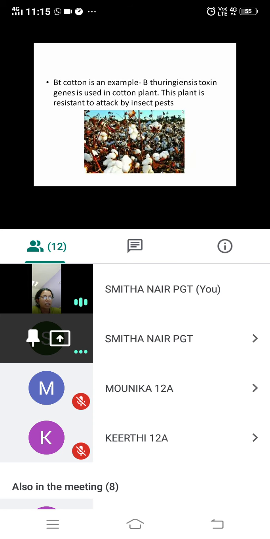Another example, BT cotton. This Bacillus thuringiensis is used in BT cotton. So Bacillus thuringiensis toxin genes are used in the cotton plant. You can see here, this is a cotton plant, and because of that, the insects which are affecting the cotton plant will be killed by BT cotton. That is, Bacillus thuringiensis will again release toxin into the insects which are affecting the cotton, and it will get into the gut of the insect, release toxin and cause the insects to die. So in that way it can be prevented.